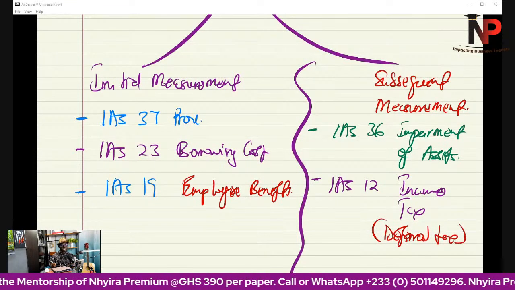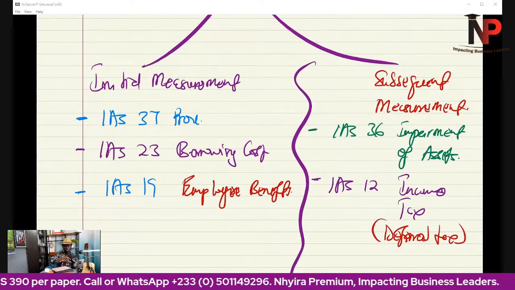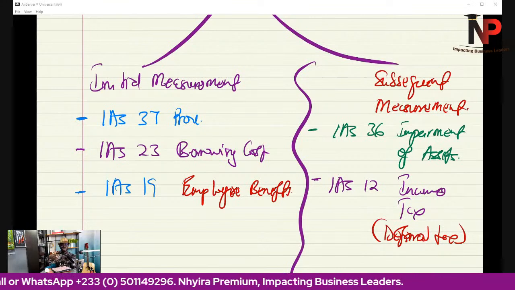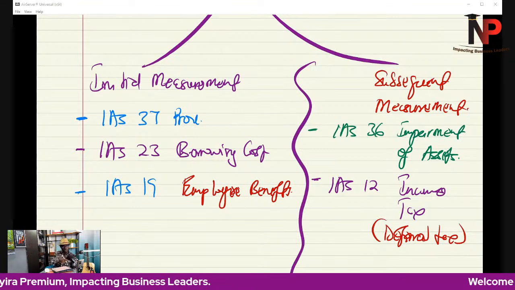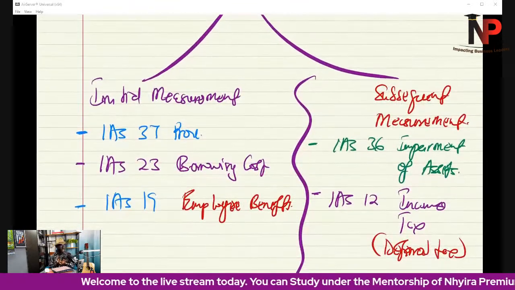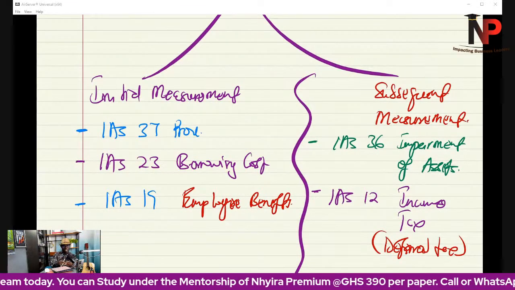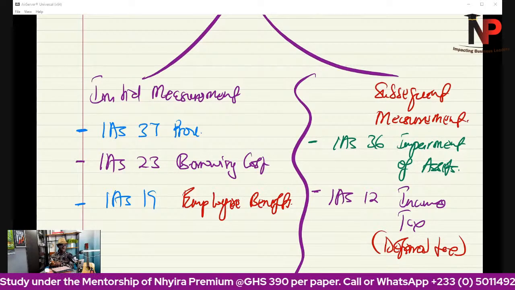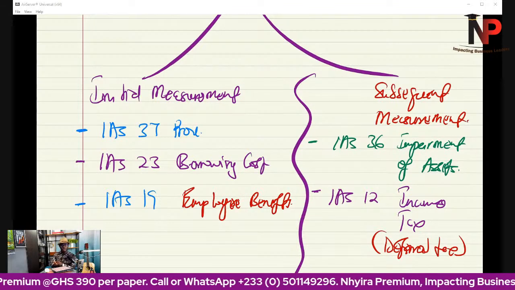Because on subsequent measurements, the way the asset is going to be carried in the books of the entity may be different from the way it is carried in the books of the revenue authority. For that reason, that will result in a deferred tax asset or deferred tax liability, which must be accounted for in accordance with IAS 12, income tax. So at the initial measurement, three standards are likely to be connected in the scenario. On the subsequent measurements also, we're going to have IAS 12 and IAS 36 coming up in that regard.